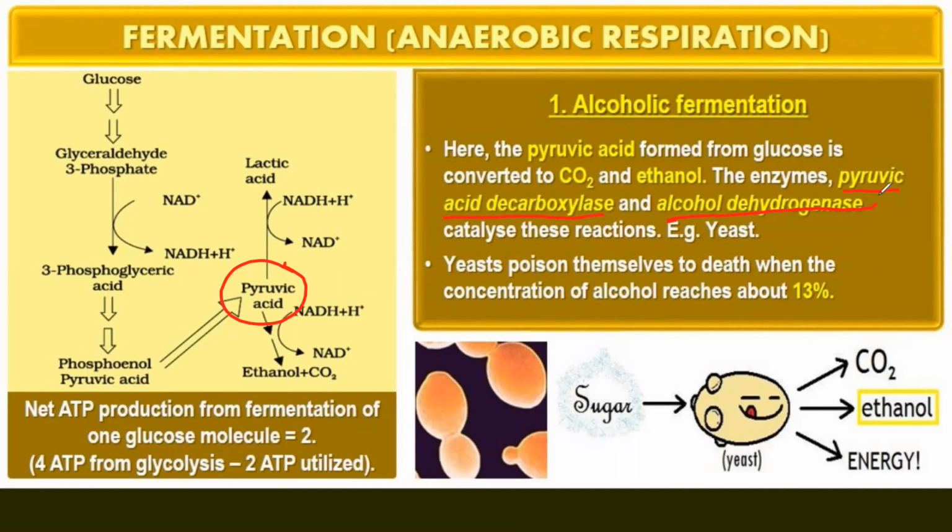Yeast poison themselves to death when the concentration of alcohol reaches about 13% in the medium. If yeast continues to perform anaerobic respiration and the concentration reaches 13%, that will lead to the death of the yeast by itself.